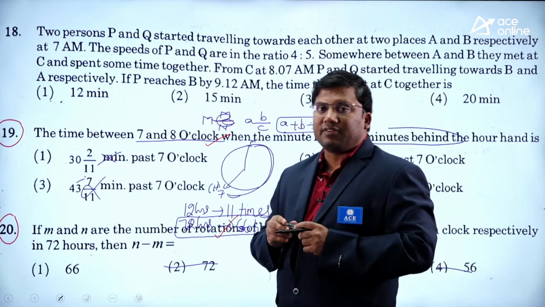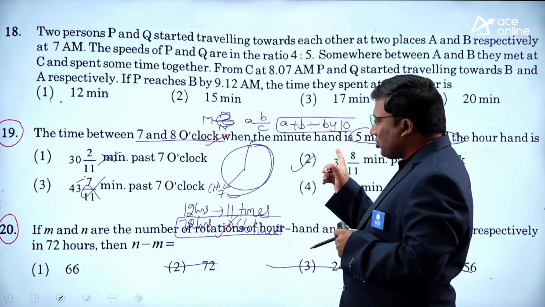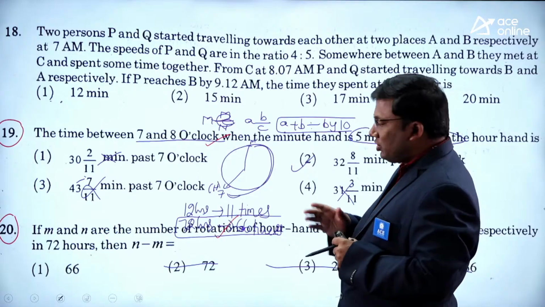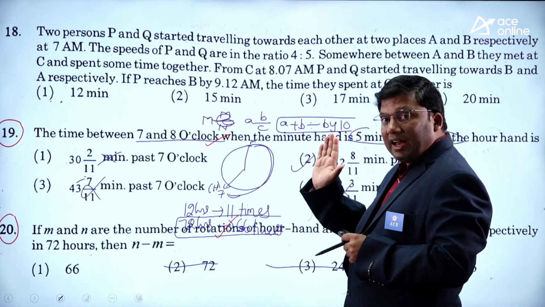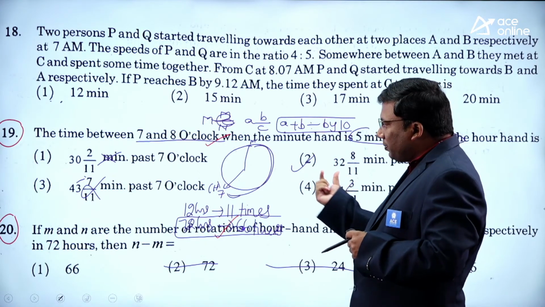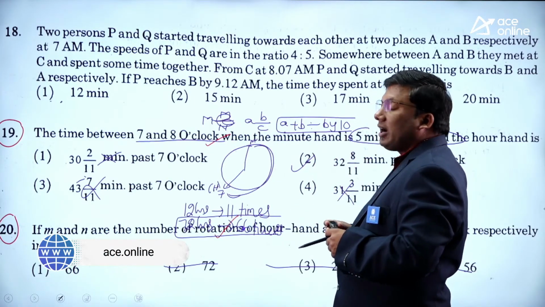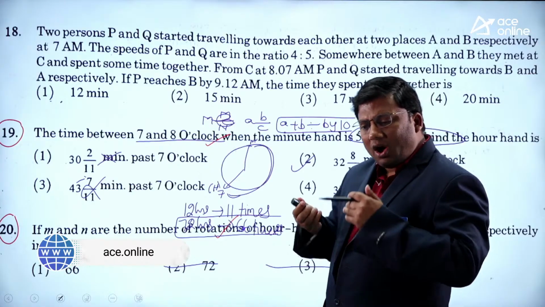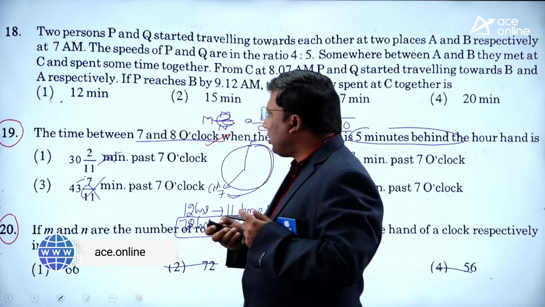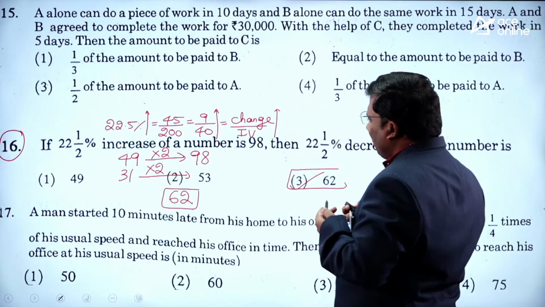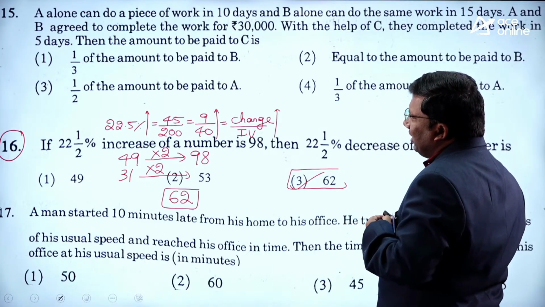So what is the answer for this question? The answer has to be 32, 8 by 11. Is the idea clear? Almost all of these questions can be solved very, very easily.